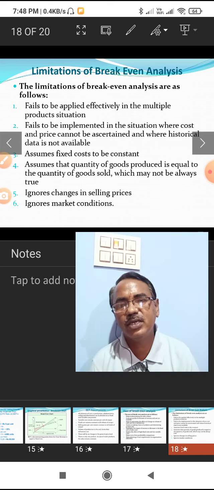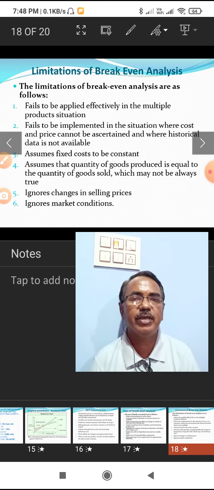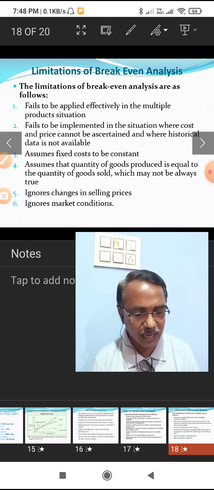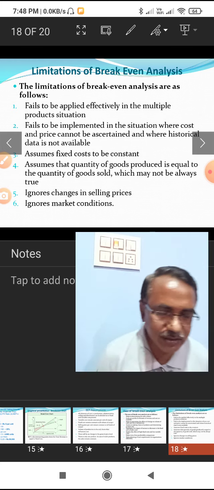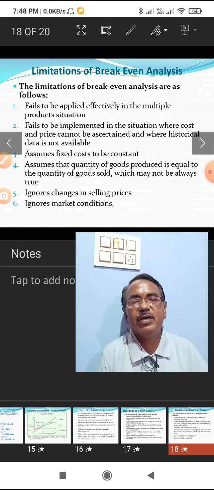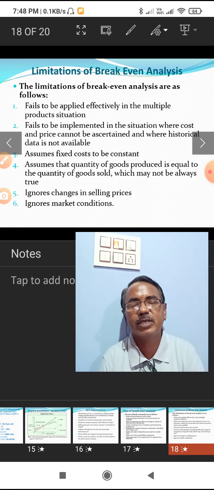Then the last one, it ignores market conditions. Here, the market conditions are ignored by BEP analysis. Market condition means the competition, advertisement effect, the demand, taste and preference of customers, and the income level of customers, etc. They also affect the sales price.